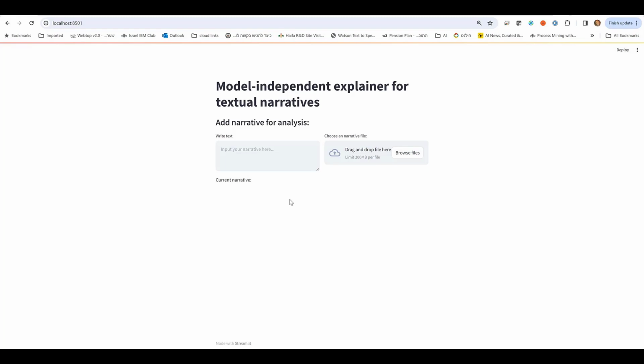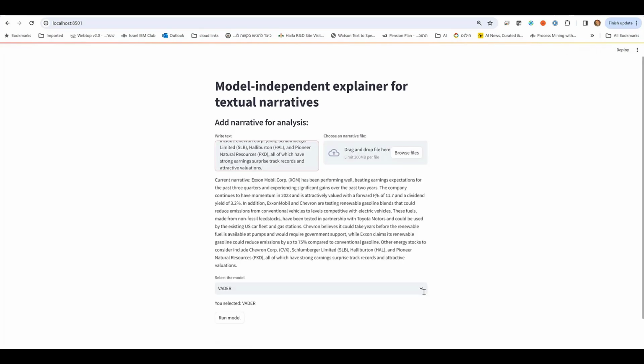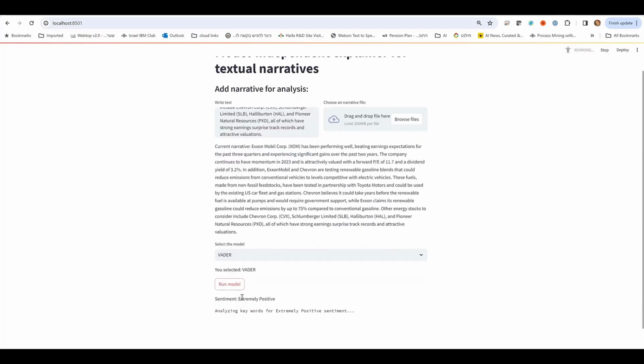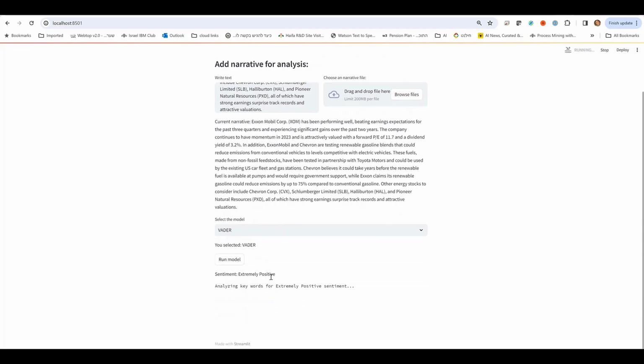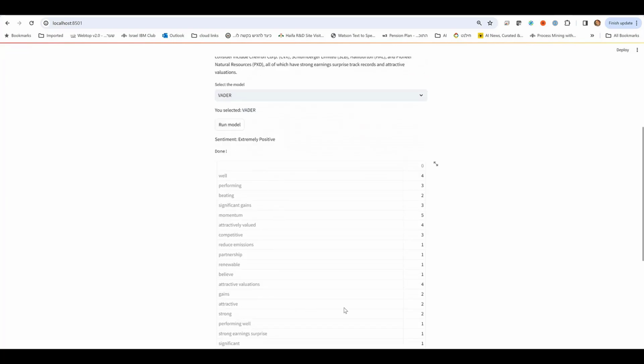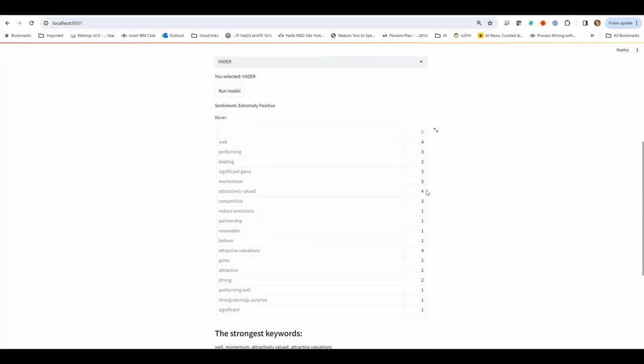We start by importing a text narrative using the UI. In this demo, we use financial narratives provided by one of the project's use cases. After importing the input, we select a sentiment analysis machine learning model to which we are connected via a Docker pipeline and run it in the background. In this example, we input a positive narrative, then select the Vader machine learning model for sentiment analysis that is running in the Docker pipeline. Vader is a rule-based unsupervised learning algorithm widely used in sentiment analysis.